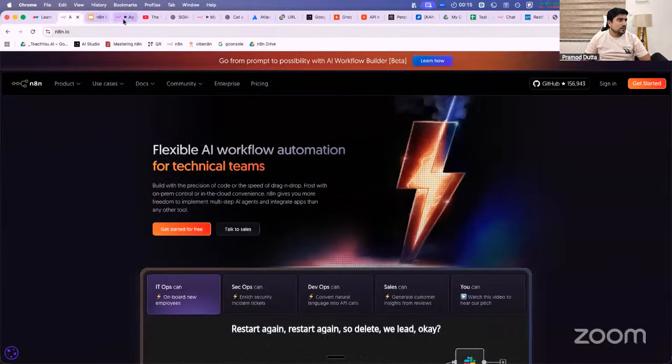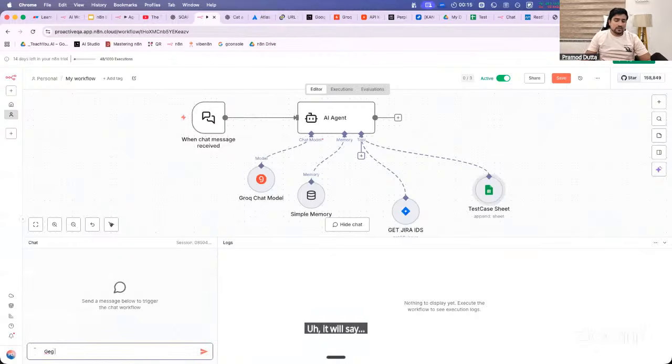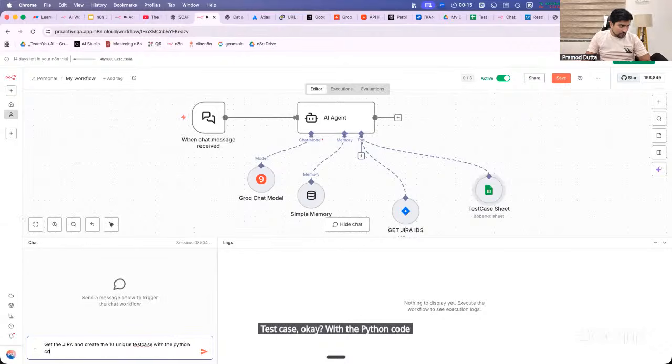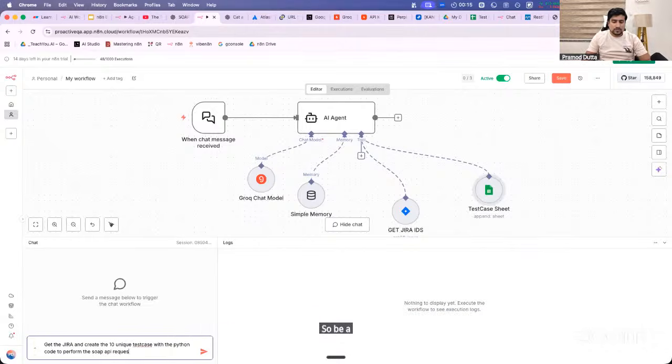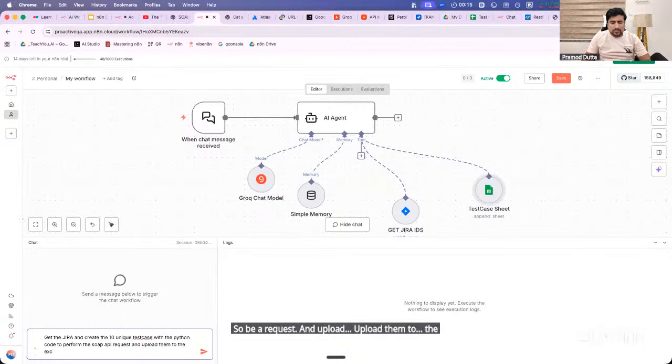We will say: get the Jira and create 10 unique test cases with the Python code to perform the SOAP API request, and upload them to the Excel. I think you got the idea, Madhvi, what I'm trying to say.